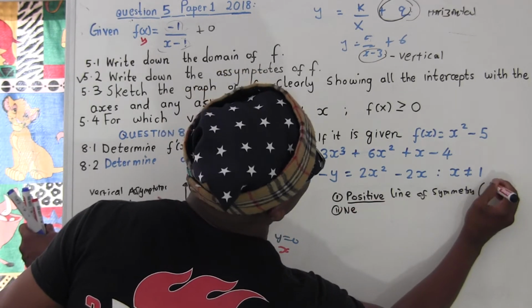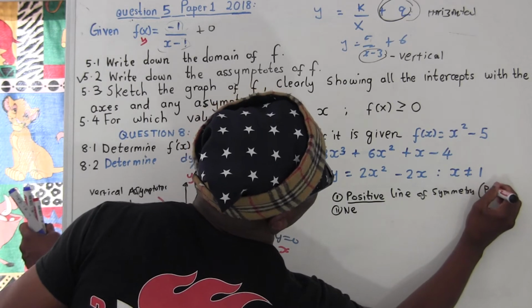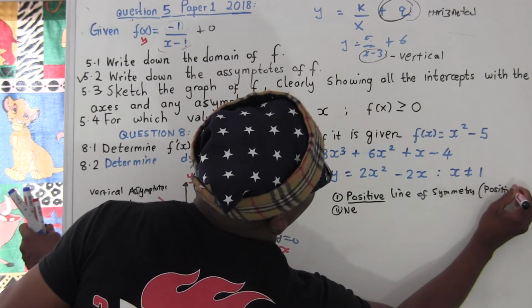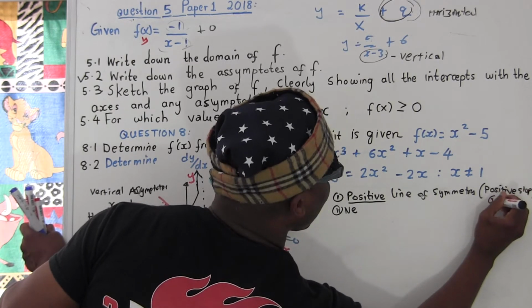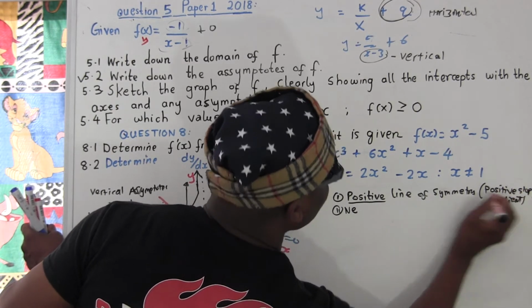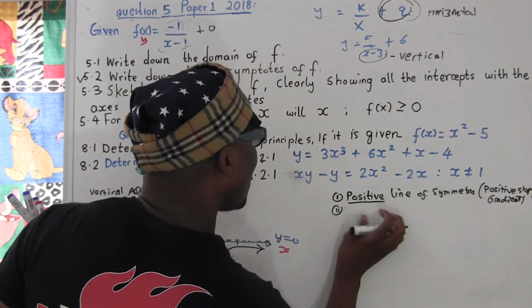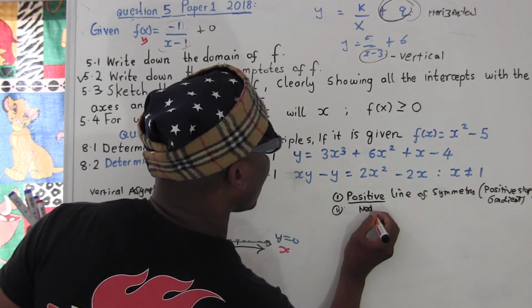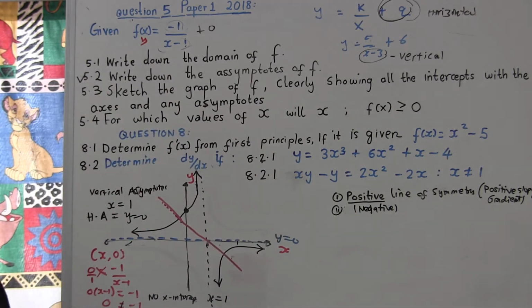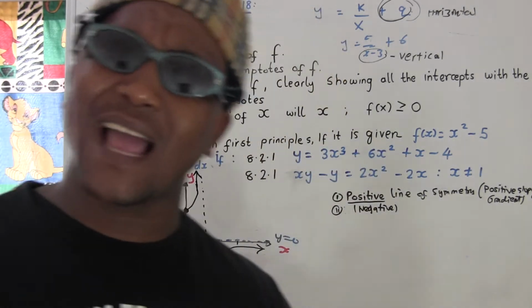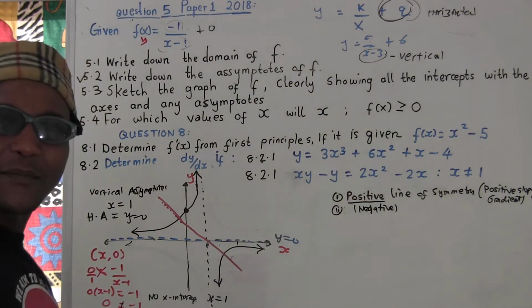Or you can say positive slope, line of positive slope, or gradient. Slope and gradient are the same thing. Or they can say negative. Either positive or negative. So let's see how we're going to find it. They ask this question every day, every time. Easy, let's get it.